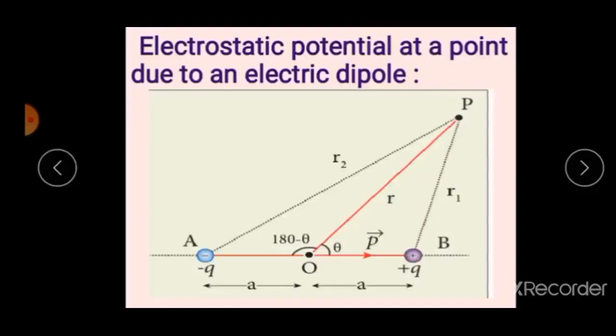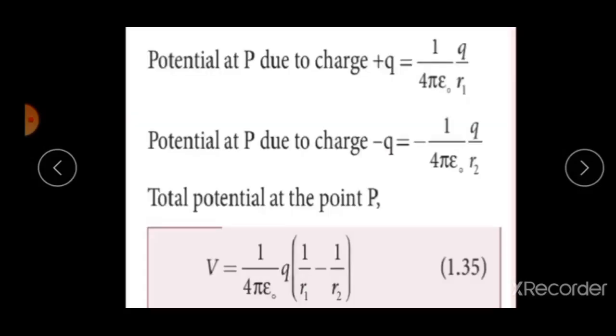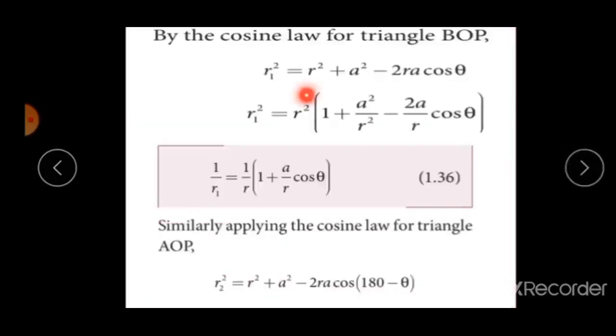And compare the point. If the point P is far away from the dipole such that distance r is greater than distance a, then by using cosine law we get r1 square is equal to r square plus a square minus 2ra cos theta.